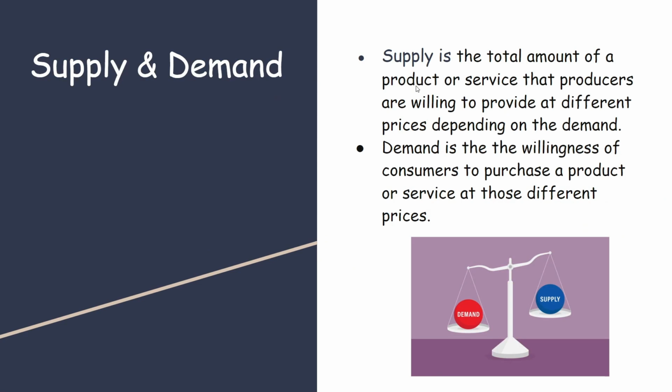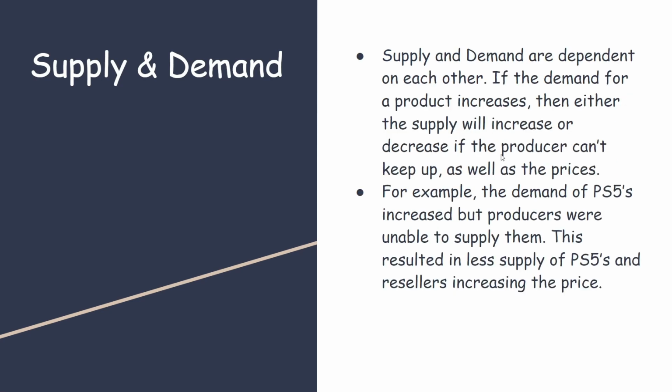So supply is the total amount of product or service that producers are willing to provide, and demand is willingness for consumers to purchase a product or service. An example of supply and demand can be the demand of PS5s a few years ago, and so producers were unable to keep up with the demand, and this resulted in less supply of PS5s and resellers increasing the price on different websites such as eBay.